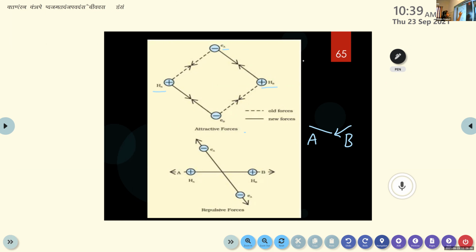And one more thing, here you can see in the case of attractive forces, it can be represented like this. They are attracting each other, right? They will tend to bring the two atoms together. And in the case of repulsive forces, it will be represented like this. They tend to move apart. Attractive forces will bring them together, and repulsive forces will tend to separate them from each other. That's the difference between the two types of forces. Clear?